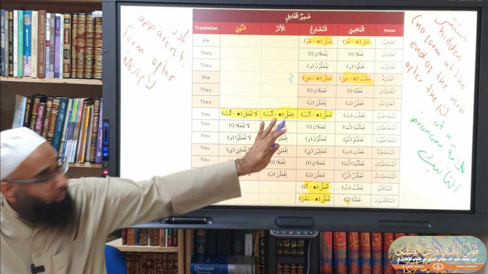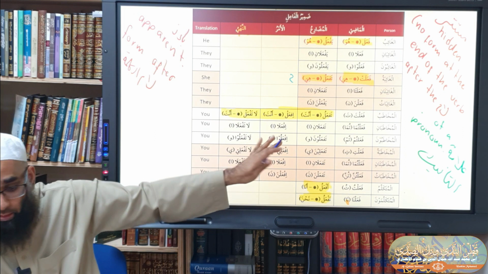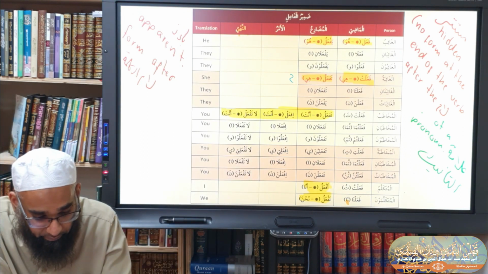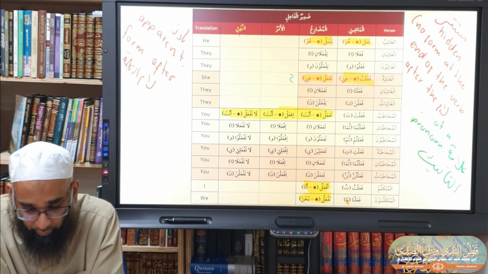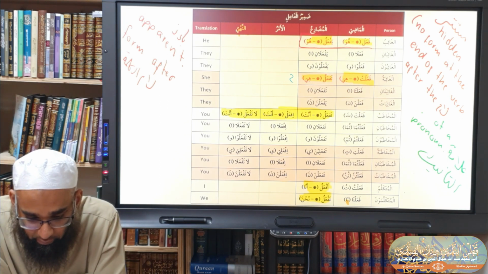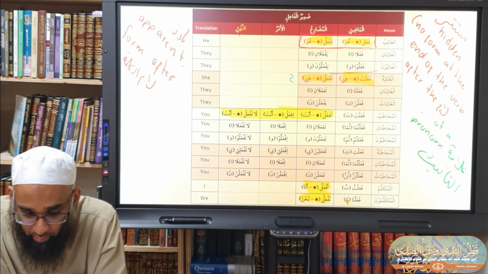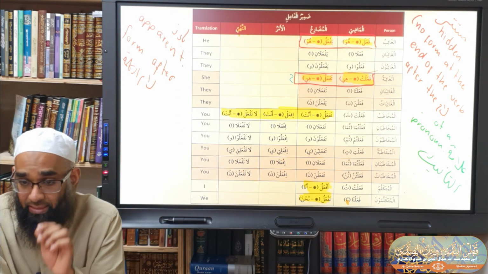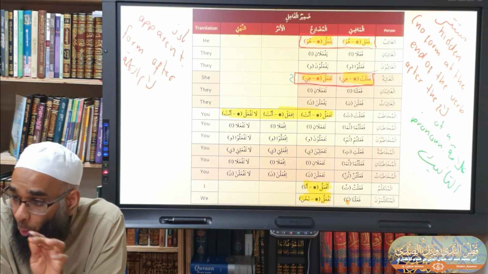So you see, have you seen here what we have as mustatir? Now in here, what are you going to say here now? Now here, fa'ala, yaf'alu, and fa'ala taf'alu. The dhamir in here is not always hidden.